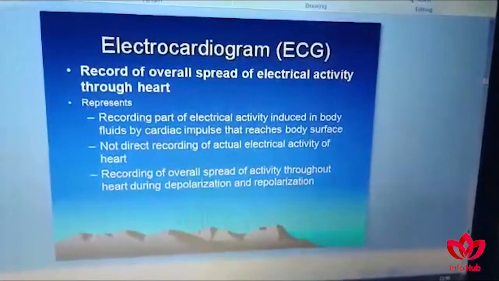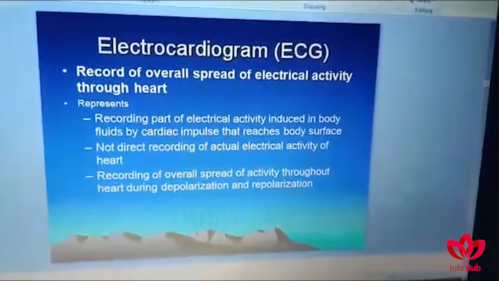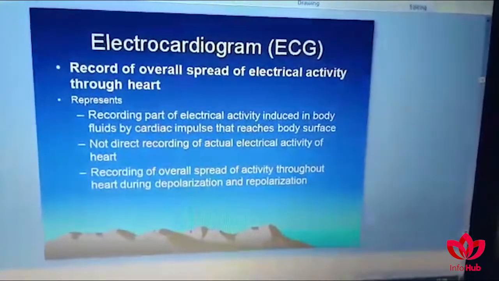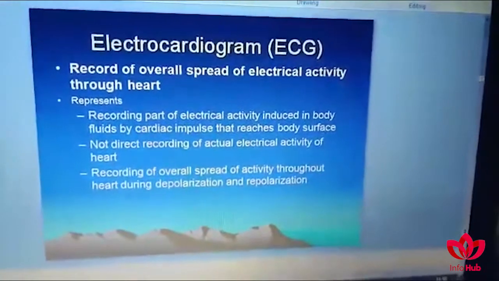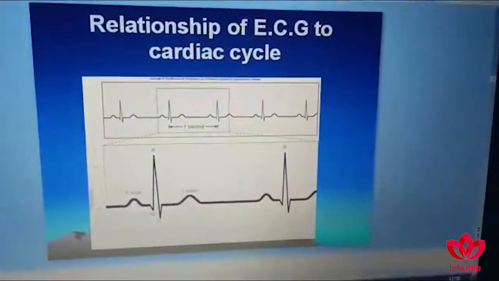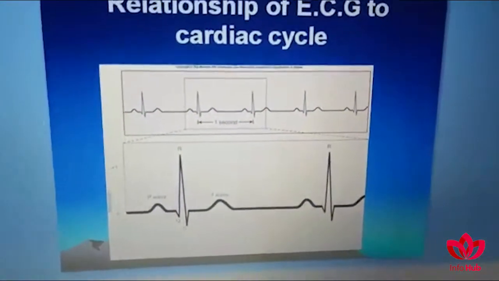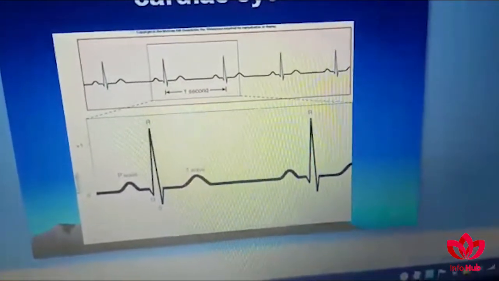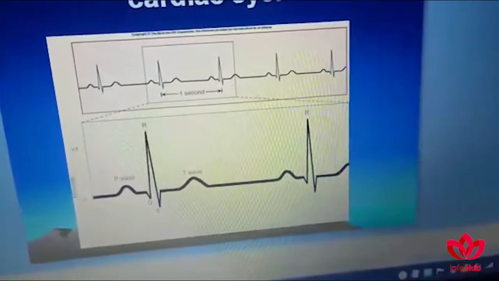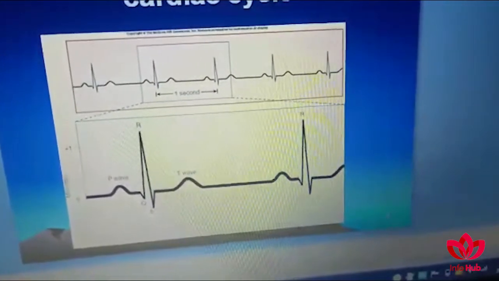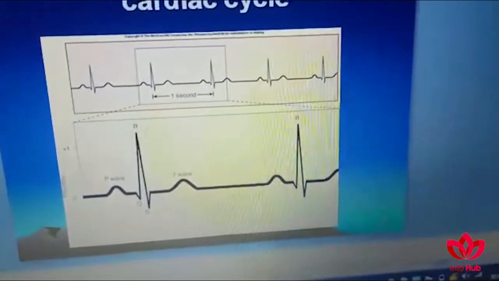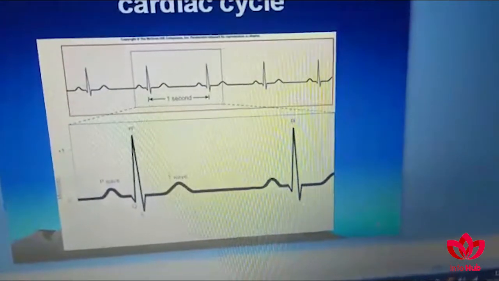We can record the electrical activity of the heart by placing electrodes on the body surface and then recording the different waves of the ECG. These are the different waves of the ECG. You can see there is a P wave, which is because of the depolarization of the atria.